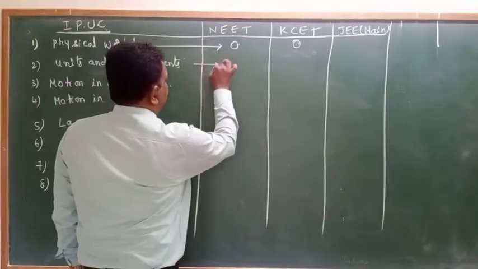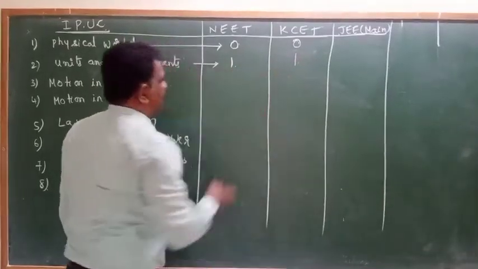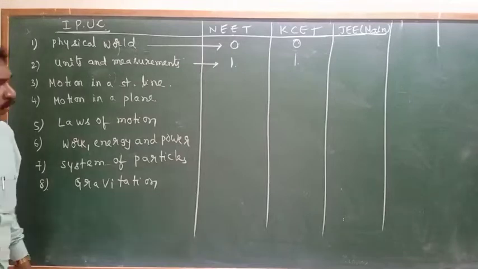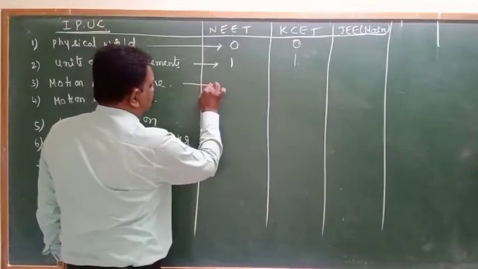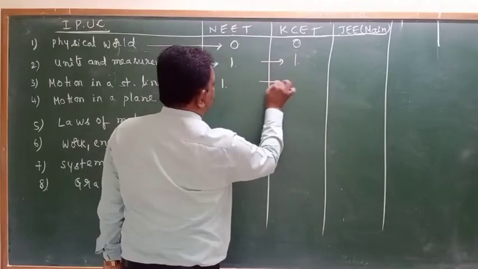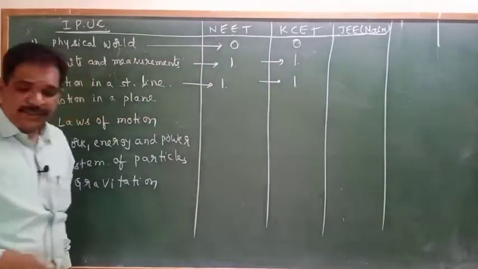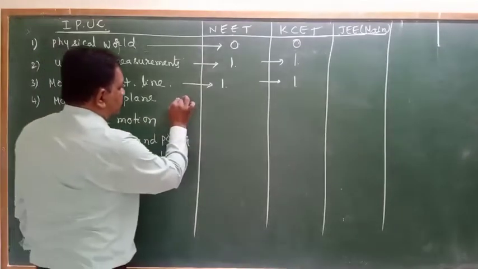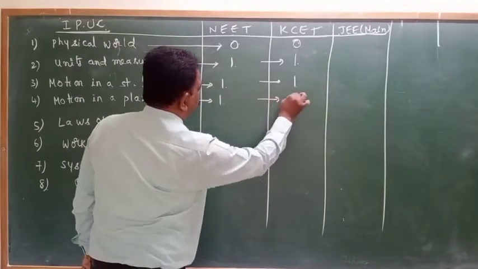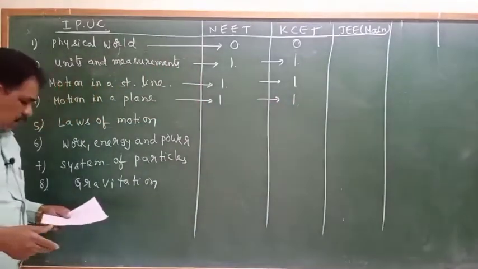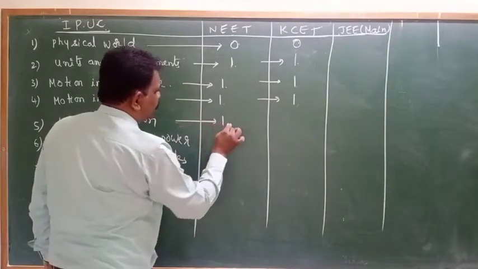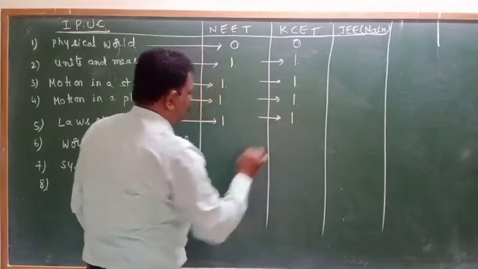Units and measurements: one question will come in CET, one in NEET. Okay? Motion in a straight line also one here, and here also one in CET. Next, motion in a plane, one question. Laws of motion, one; CET also one.